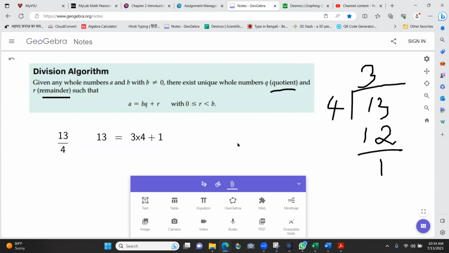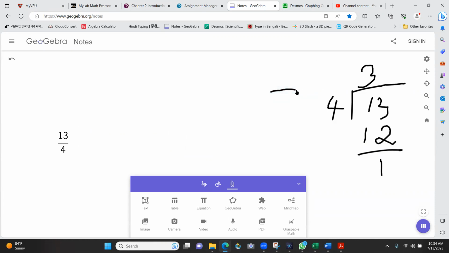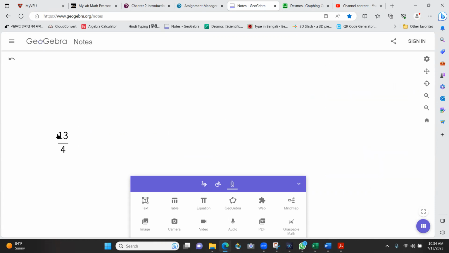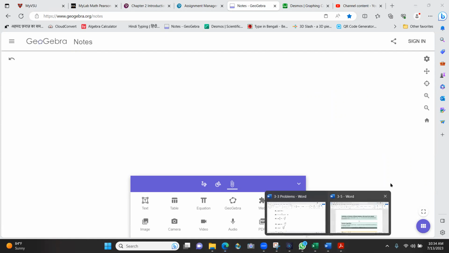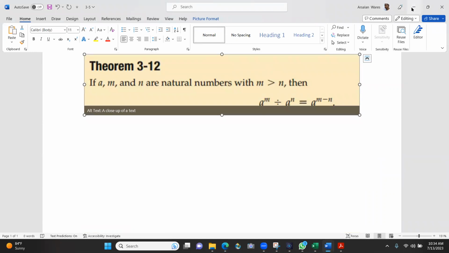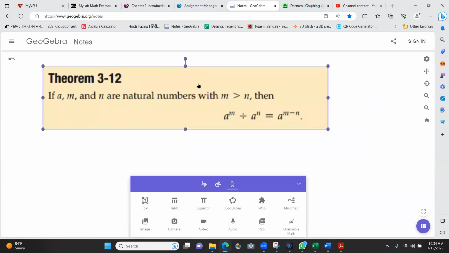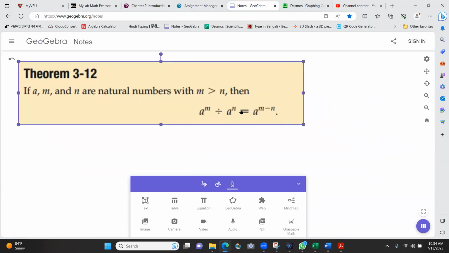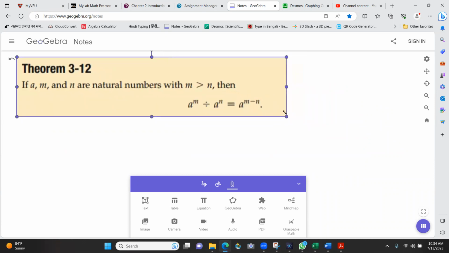All right. Let's move on to the next slide. All right. So this one, we have something parallel to this in multiplication, section 3.4.